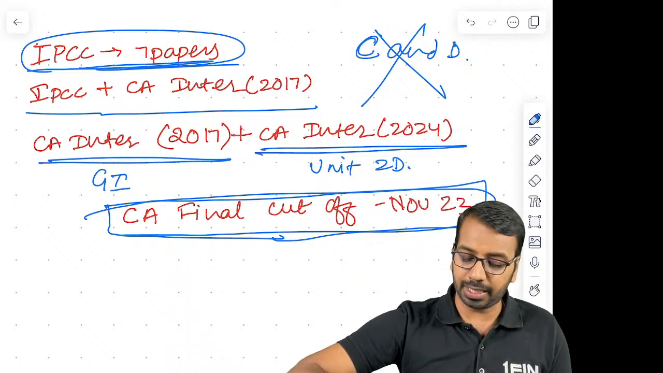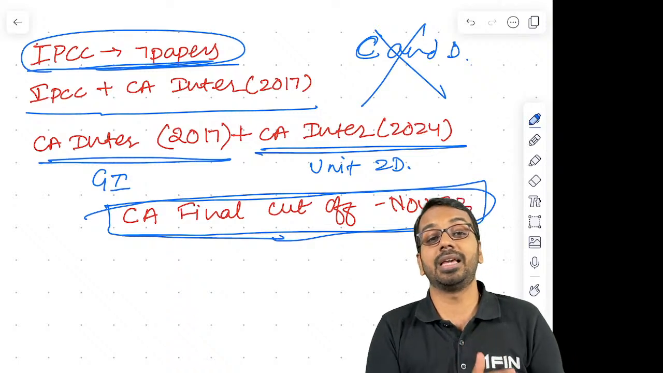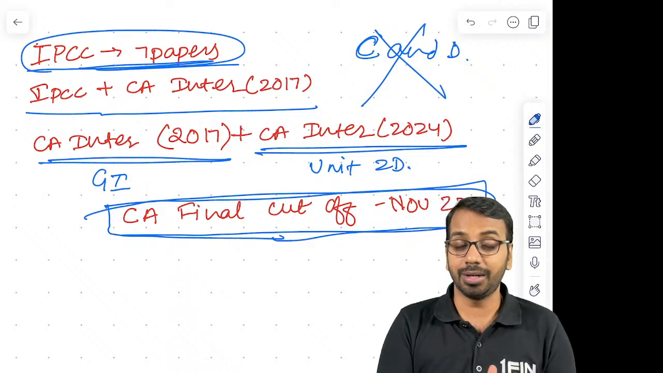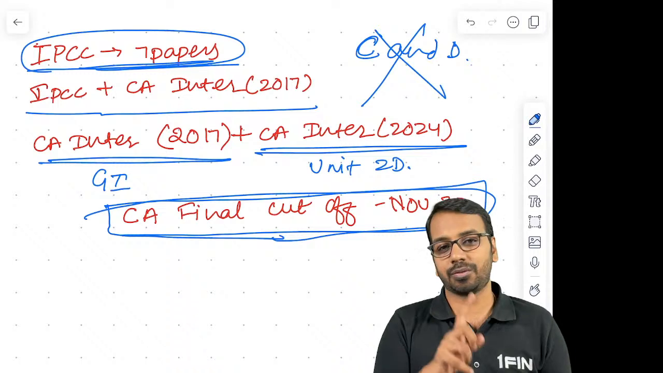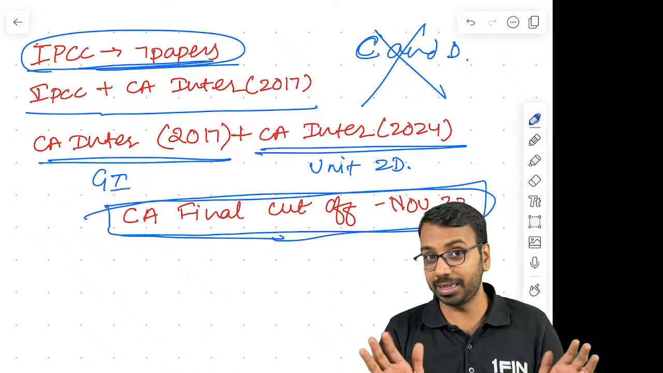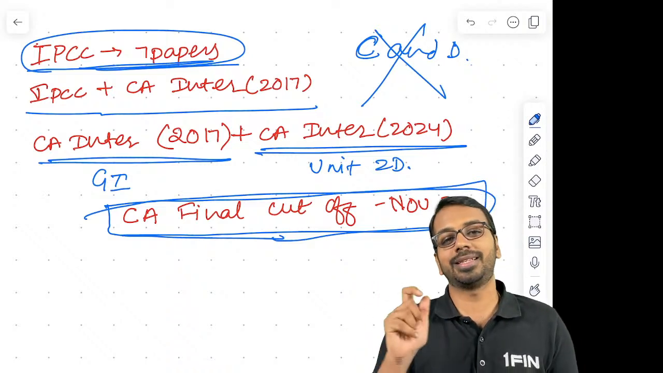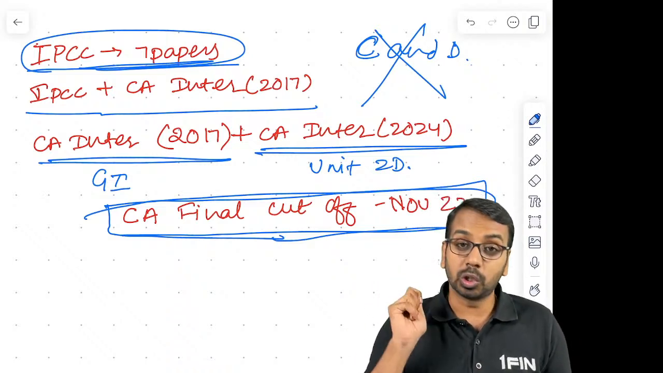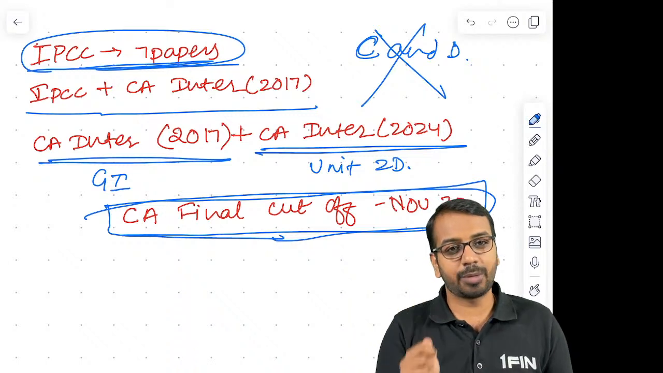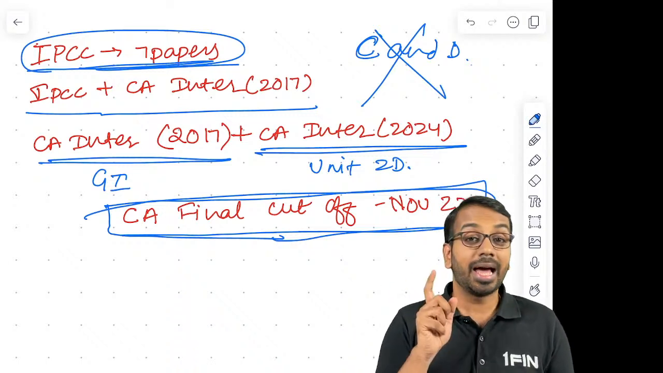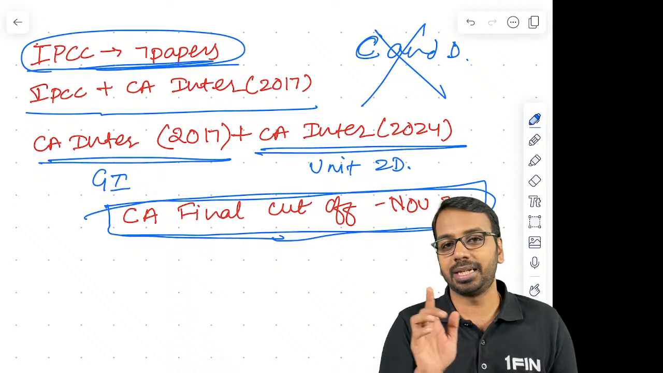So the cutoff criteria is November 23 CA final examination you should have written, or you should have written an examination of CA final before that. Okay, if you have written that, C and D is exempt. I am again repeating, if you have written, only then C and D is exempt. If you have not written, then check 8 papers, 7 papers or 6 papers, and accordingly you will decide whether C and D will be applicable.